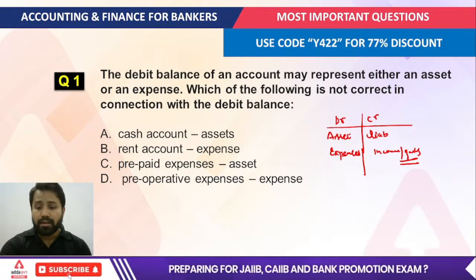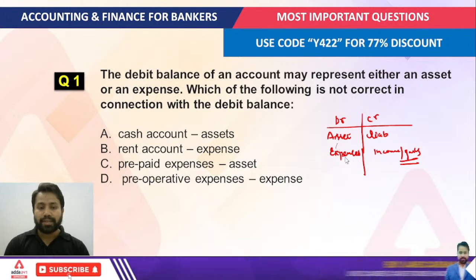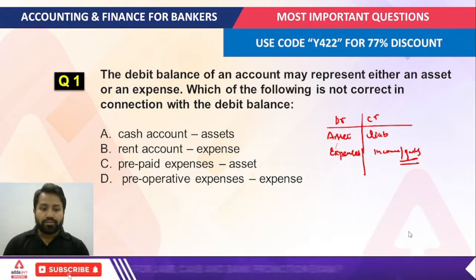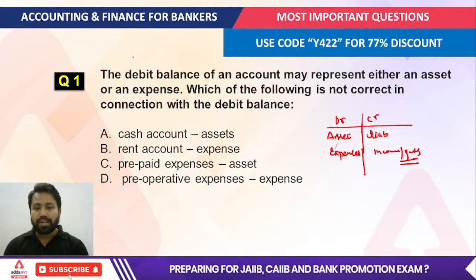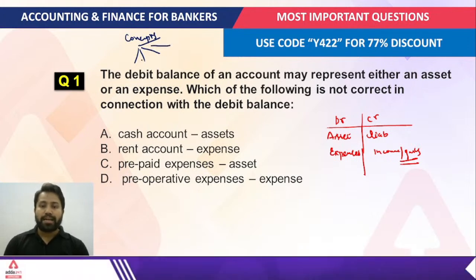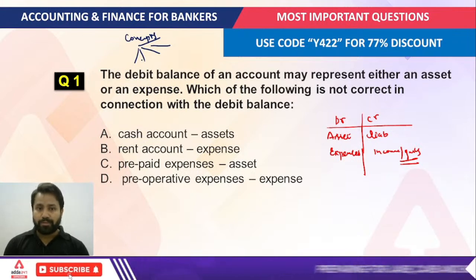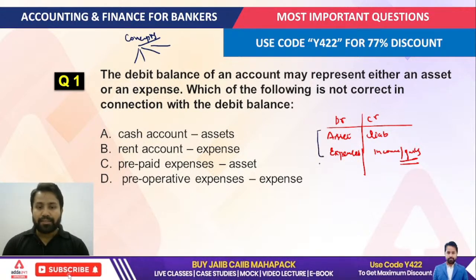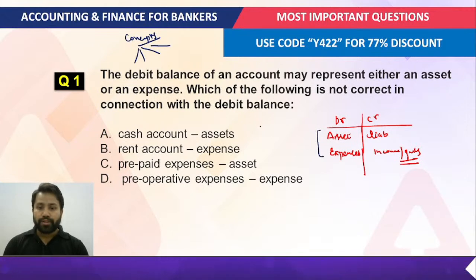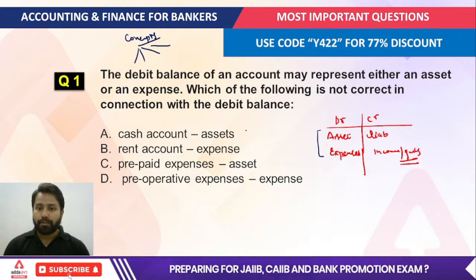Now the question is written here because you know that assets and expenses are recorded under the debit side in the trial balance. So once again I want to say, the concept stays there but the question changes. The debit balance of an account may represent either an asset or an expense, so now you can understand why it is written like this. Which of the following is not correct in connection with the debit balance? You have to tell.